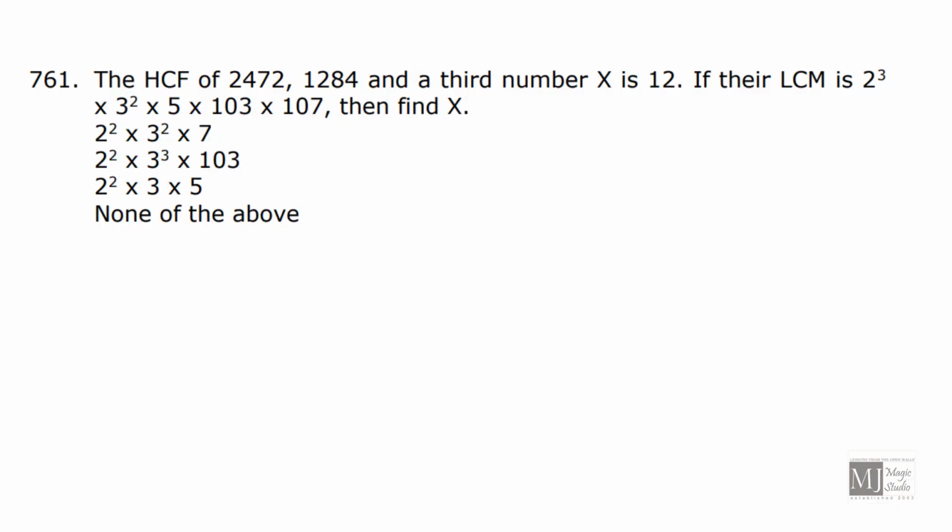The HCF of 3 numbers is 12. That means 12 should be one of the factors in these numbers. If the LCM is 2 cube into something, then find the value of x. Let us have the first number 2472. HCF is 12. Then if I divide this by 12, I'll get 206.